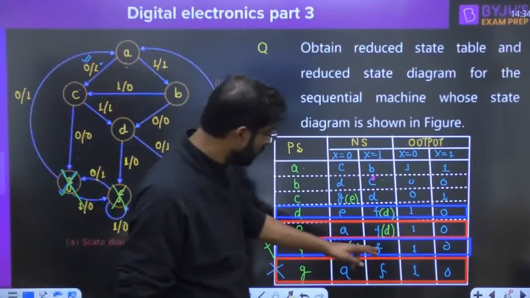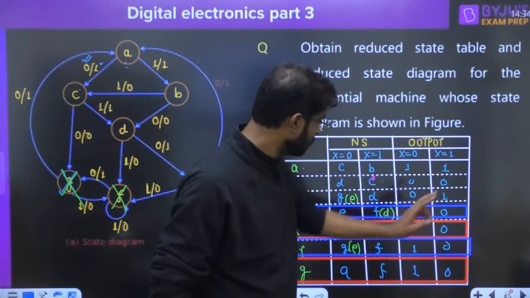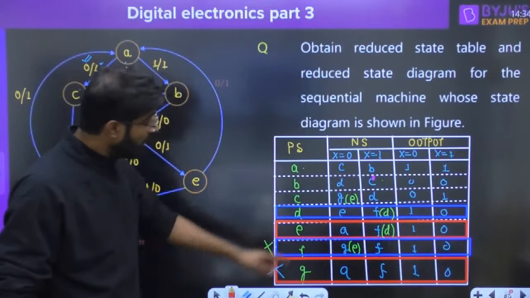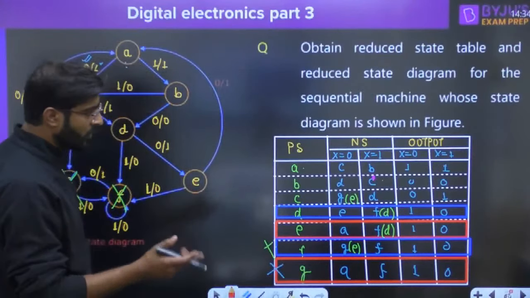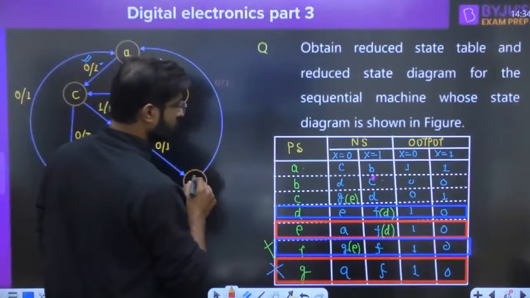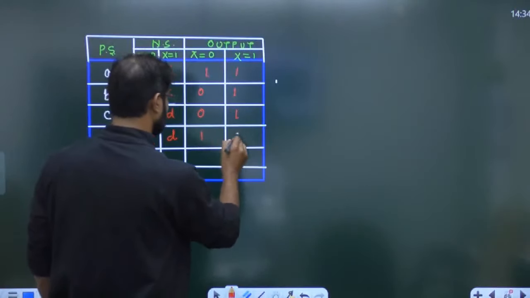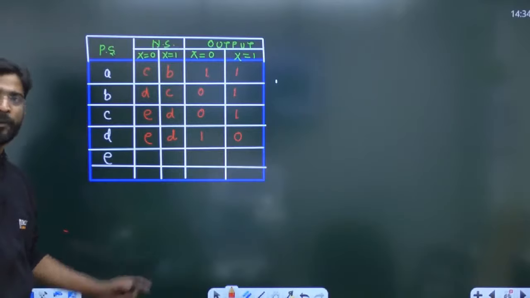Output different. How is the output different? Same output, no? 1 0 and here also 1 0. Here the output is different, so we cannot change it. Correct. E to D 0 1 and 1 0. We are not going to change it. 1 0. Output different, so we have to write.